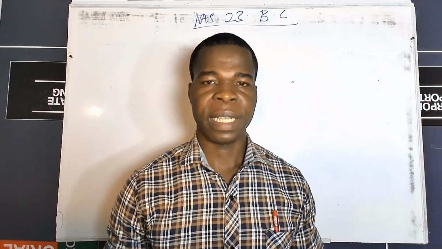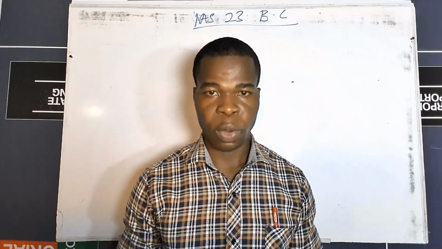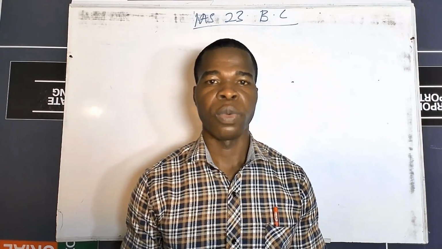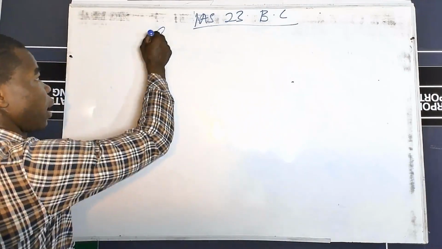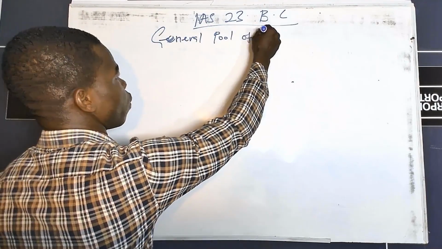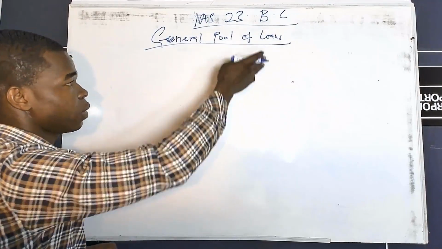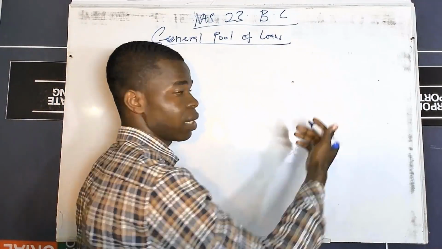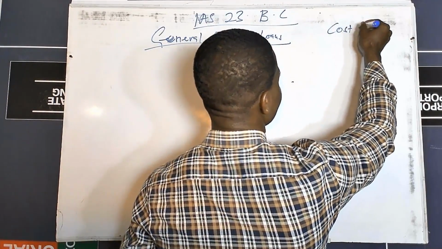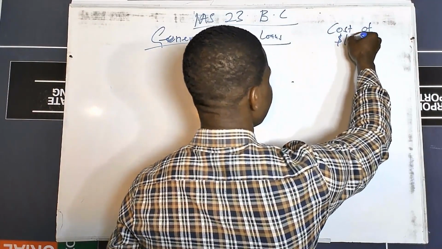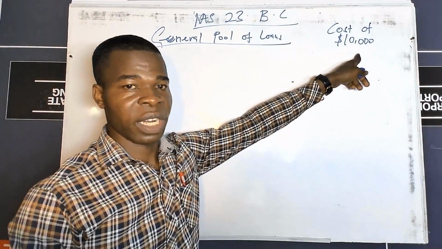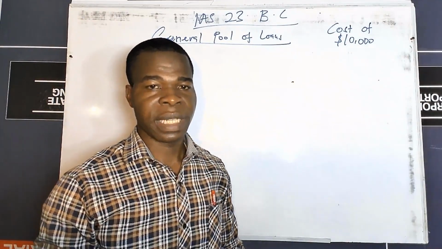Having established our understanding with the specific loan, now we want to look at the idea behind a general pool of loans. So here we are looking at the second method, general pool of loans. With this one, let's assume, I'm using an example to establish our understanding, that the cost of the asset is $10,000, but we didn't finance the construction of the asset with just one loan.